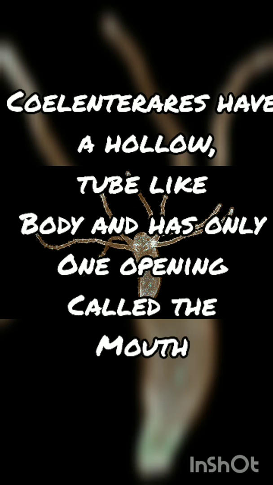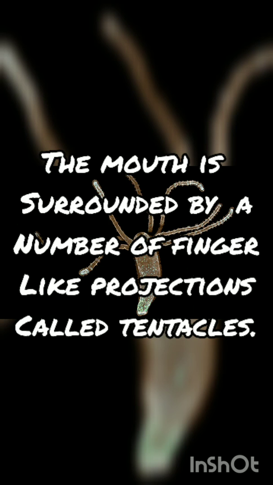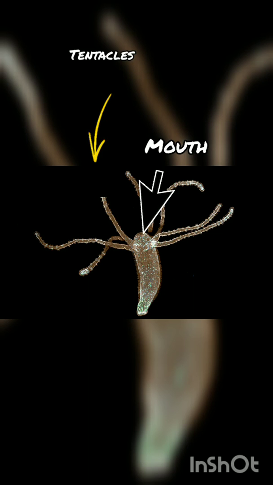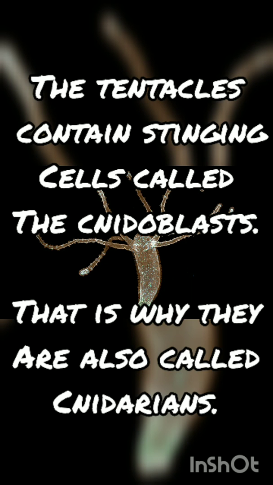Cnidarians have a tube-like body which is hollow and there is only one opening called the mouth. This mouth is surrounded by a large number of finger-like structures called tentacles. Look at the picture. The arrow is showing you the mouth and the tentacles. These tentacles contain stinging cells called cnidoblasts. That is from where the name Cnidaria comes from.